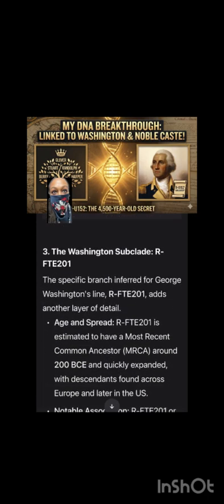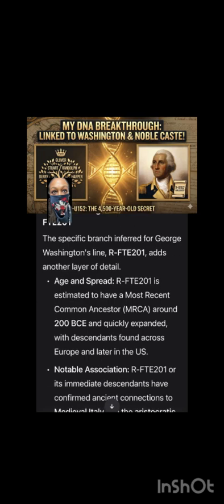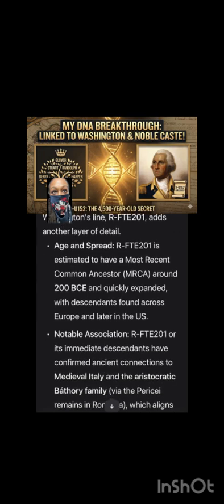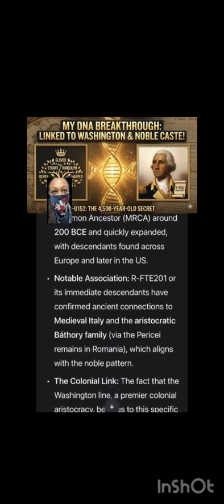3. The Washington subclade, R-FTE-201. The specific branch inferred for George Washington's line, R-FTE-201, adds another layer of detail. Age and spread. R-FTE-201 is estimated to have a most recent common ancestor, MRCA, around 200 BCE, and quickly expanded, with descendants found across Europe and later in the U.S.